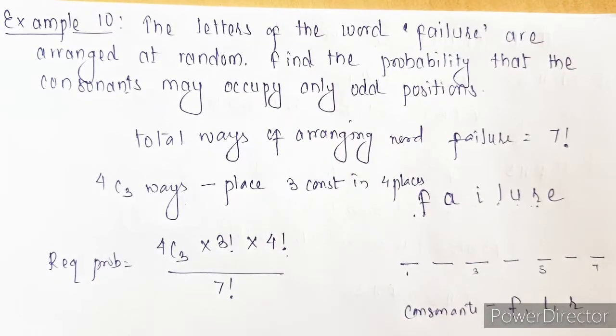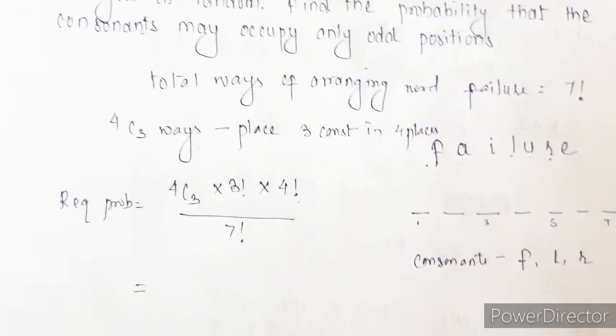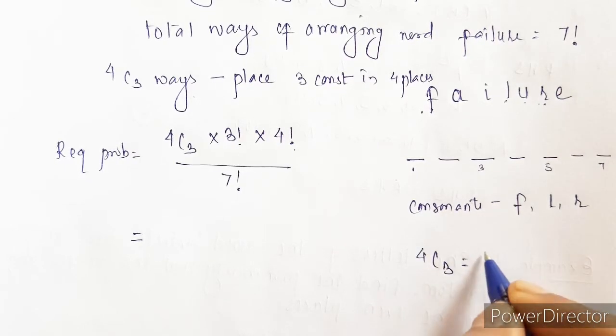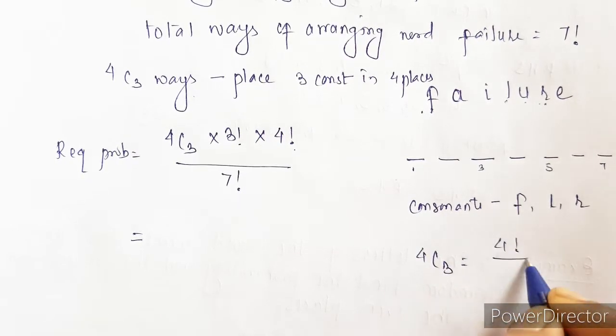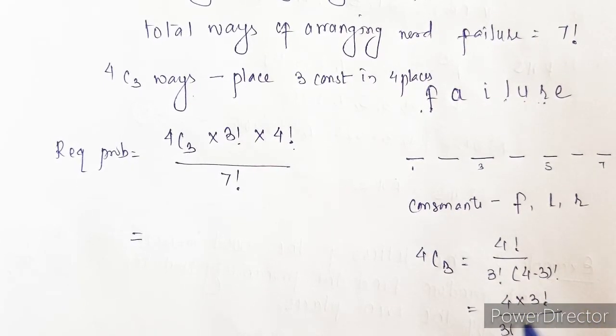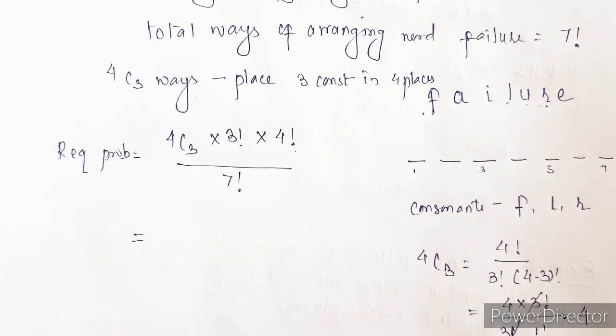Now expand this. 4C3, I am expanding it here. nCr is nothing but n factorial upon r factorial into n minus r factorial. So it is 4 factorial upon 3 factorial, and 4 minus 3 is 1 factorial. So it is nothing but 4.